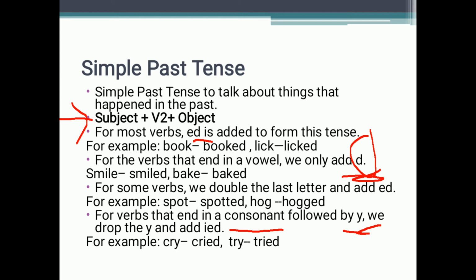So what we will do is replace y with ied. We will drop y and write ied. Like cry, cry ends with y, and the letter before y is r, that is a consonant. So we replace y with ied. We have removed y and just add ied, so it becomes cried. Similarly for try, try will become tried.